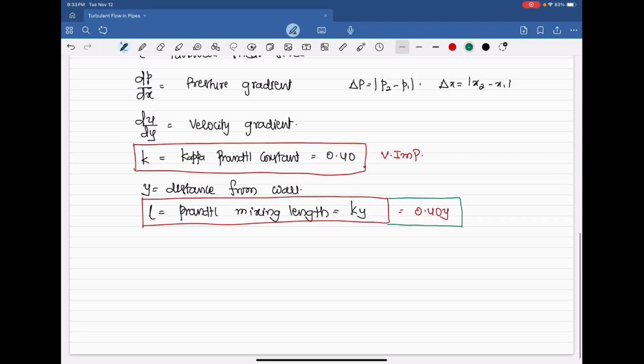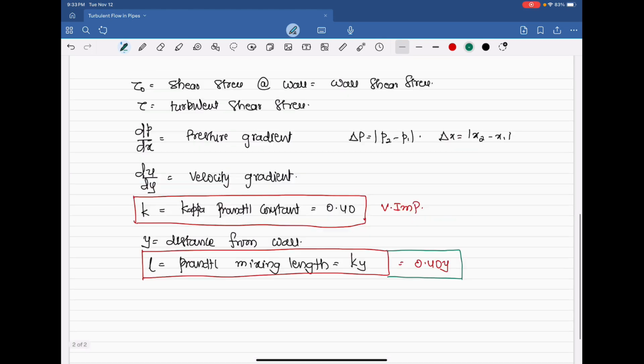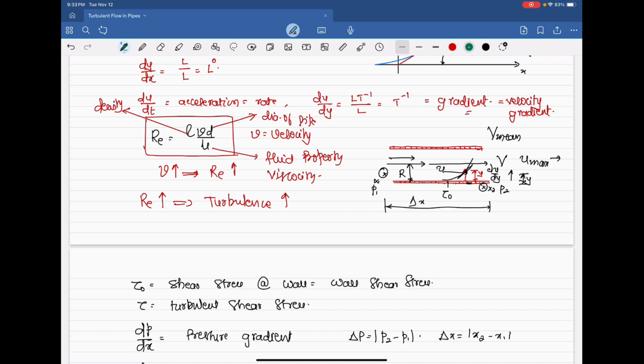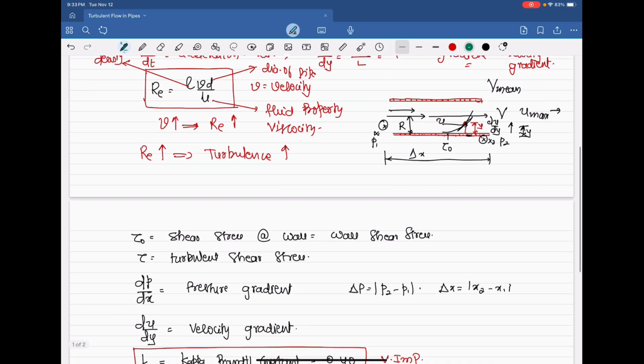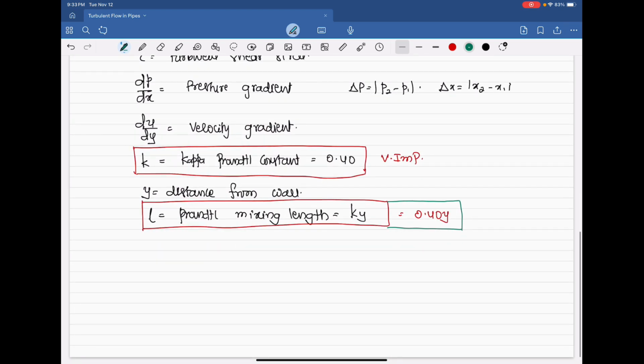This Prandtl mixing length holds up to the length of 0.4 y. Y is already known to you: it is the distance from the wall. The velocity is known and the velocity gradient is also known. These are all tangents to the parabolic curve. But these are also analytical modeling. In the analytical modeling, Prandtl told that up to the length of 0.4 y, the laminar turbulent modeling and the perfect velocity profile modeling is not possible.